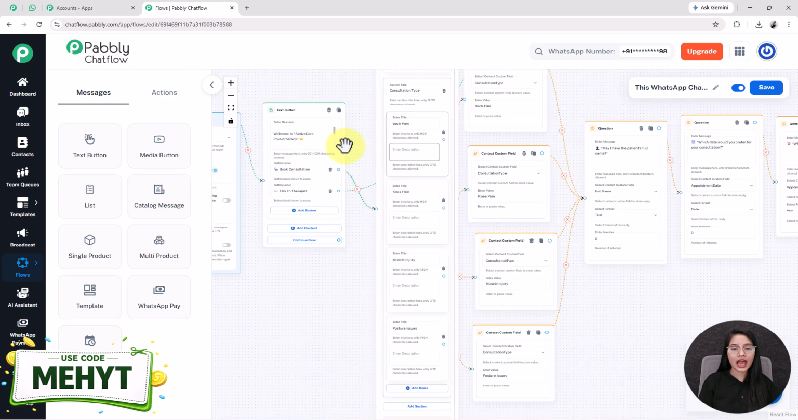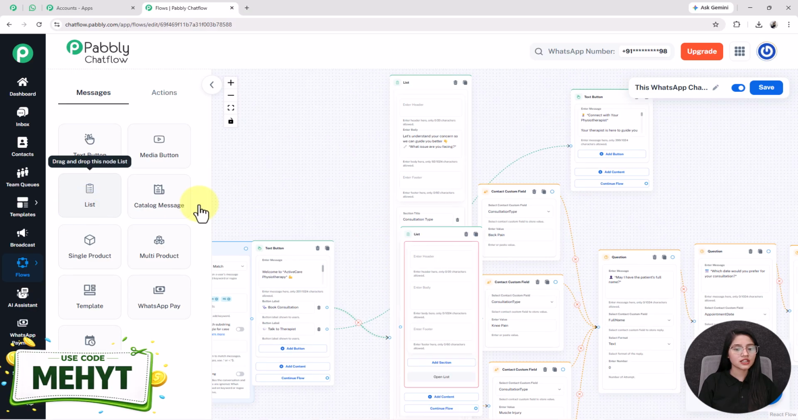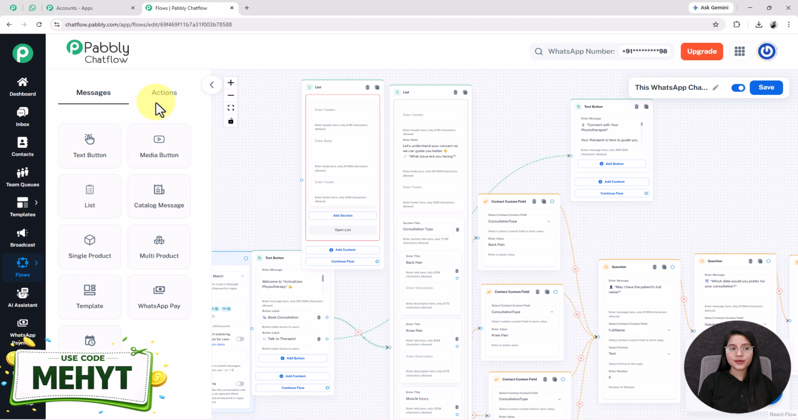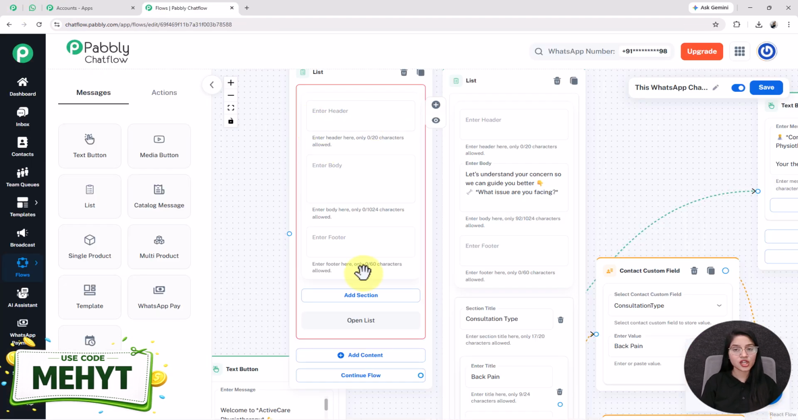Moving forward, I have taken my next button as list. For adding this button, you have to take this list button from here. In real time, it looked like this. Here I haven't added the header and the footer, but you can add it if you want to. I only added the message content just like this.